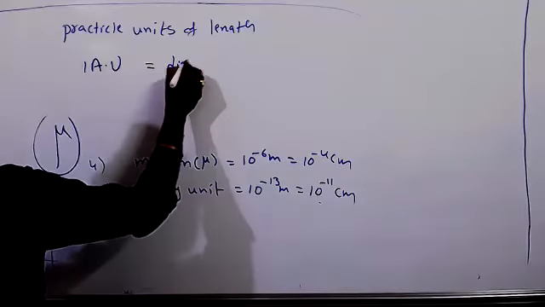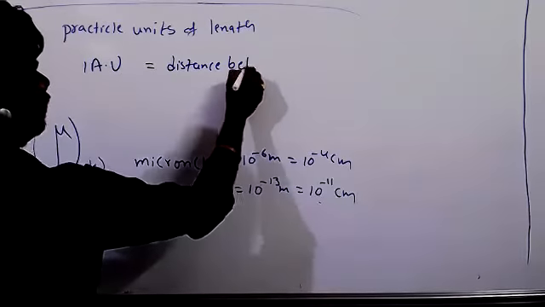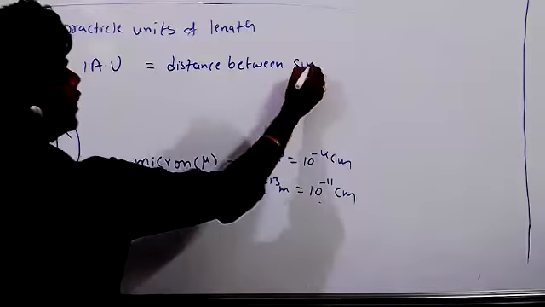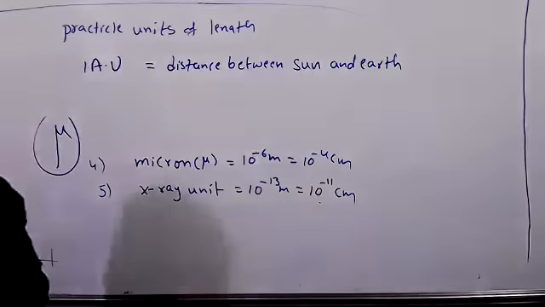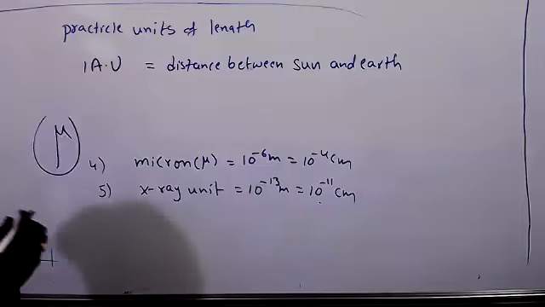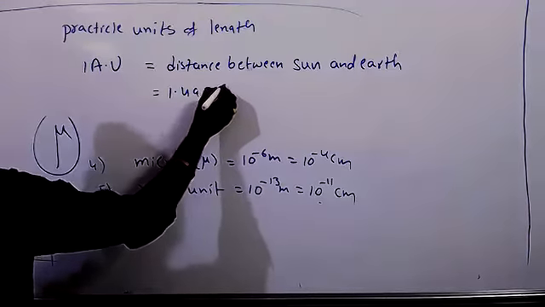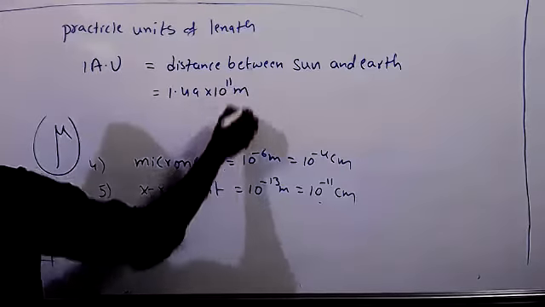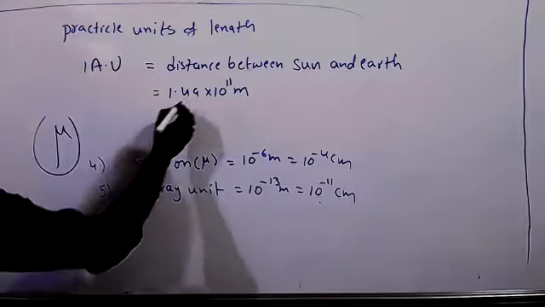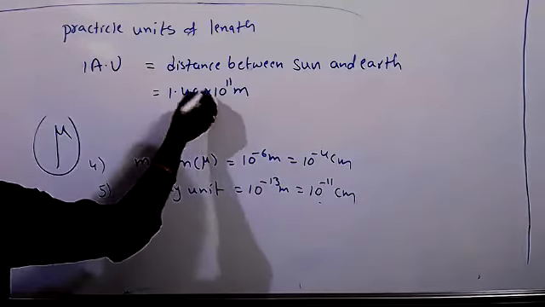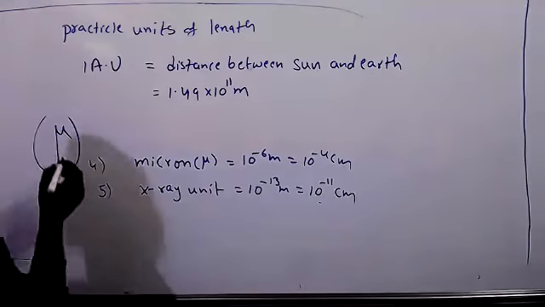It is 1.49 into 10 to the power of 11 meters. It will come as 1.496, so you can also write 1.5 into 10 to the power of 11 meters. These are approximate values, not exact.